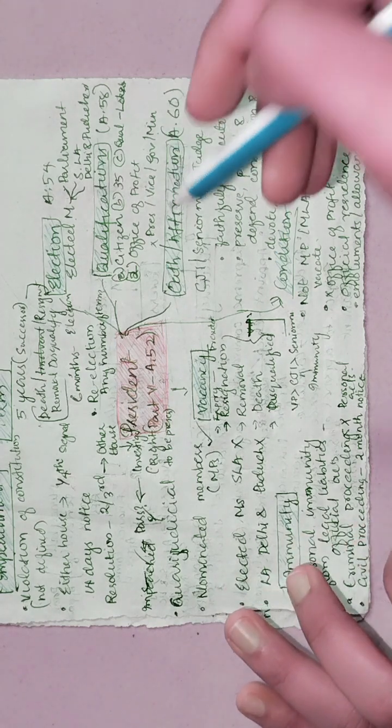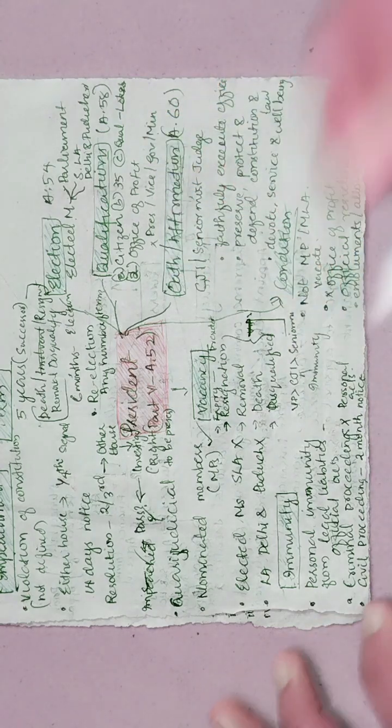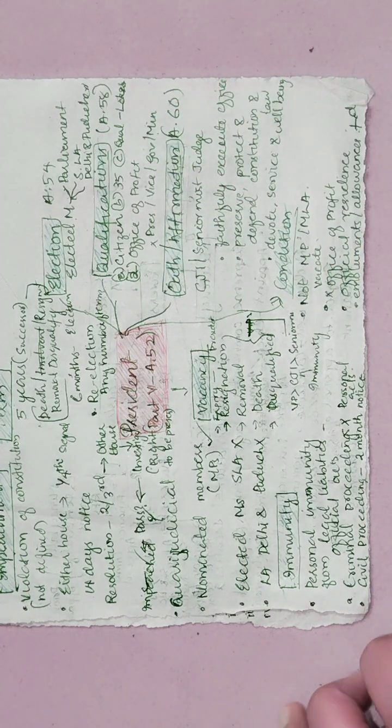And now let us see what we are going to study in this class.